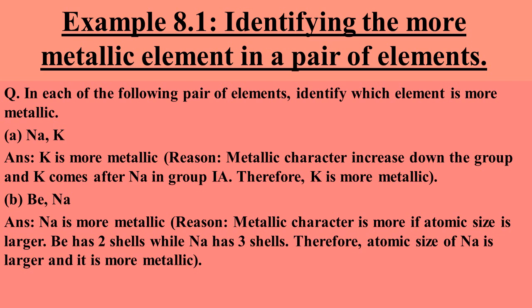From beryllium and sodium, sodium is more metallic. The reason is that metallic character is more if the atomic size is larger. As beryllium has 2 shells and sodium has 3 shells, sodium has larger size compared to beryllium and is more metallic.